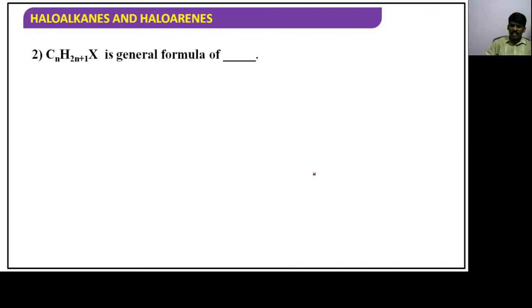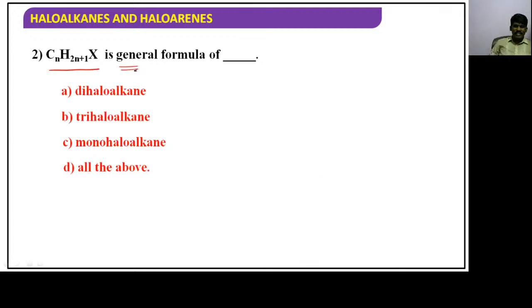Now next one, they have given a question. CnH2n+1 X is a general formula of dihaloalkane, trihaloalkane, monohaloalkane, or all the above. That you have to answer. So I am displaying the answer, guys. Obviously it is monohaloalkanes. It is a starting topic that we have discussed.